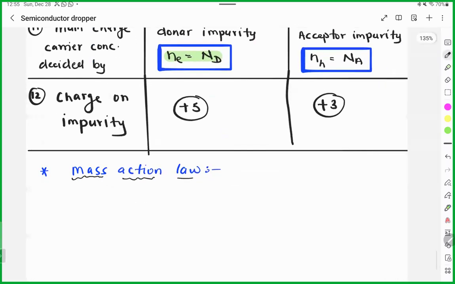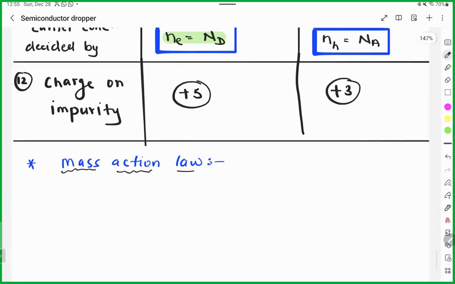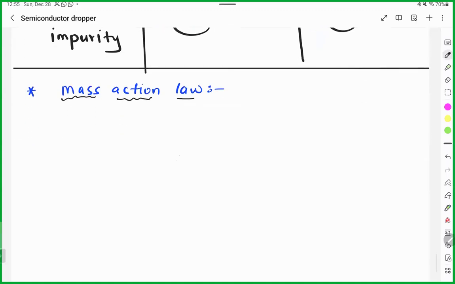Last topic of this chapter, then it will be a relatively new topic, P and N junction together. And for this P-N junction, you need this type of understanding. Come to the law of mass action. We know that at room temperature, the density of holes in the valence band is mainly because of the, what you say, extrinsic semiconductor.